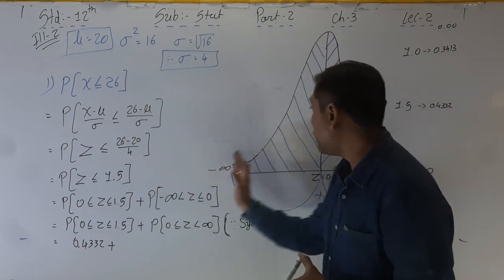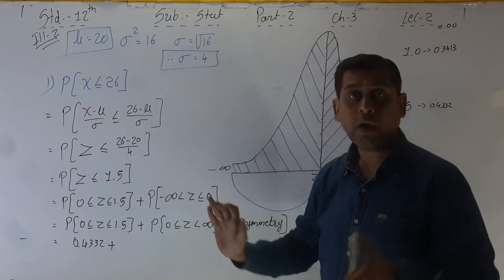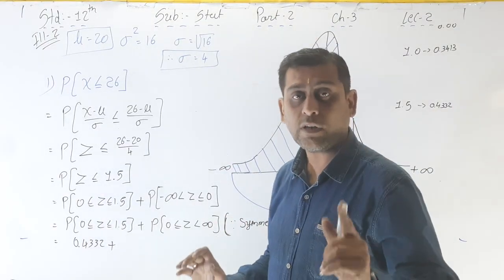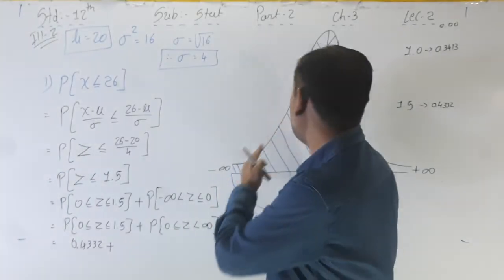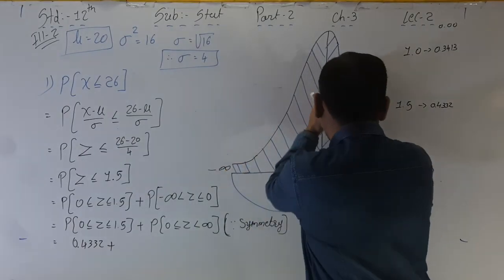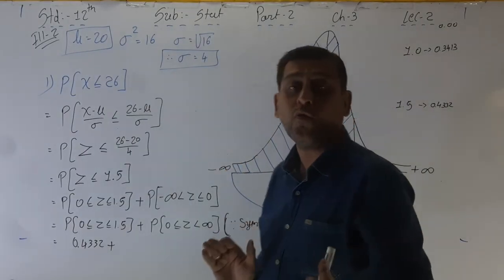And this one, minus infinity, means what? This full area. I told you in my first lecture of this chapter that this side is 0.5 and this area is also 0.5.